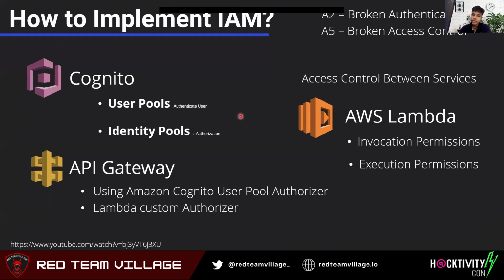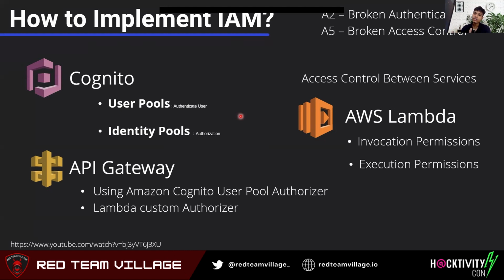API Gateway is a kind of wall between your user and your AWS backend services. Basically, API Gateway can be used to create REST APIs. If your application is heavily using or needs to use REST APIs, then you can use API Gateway.